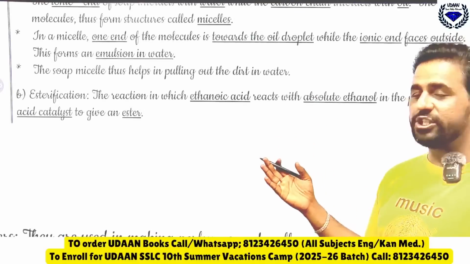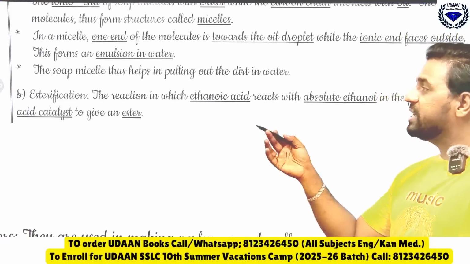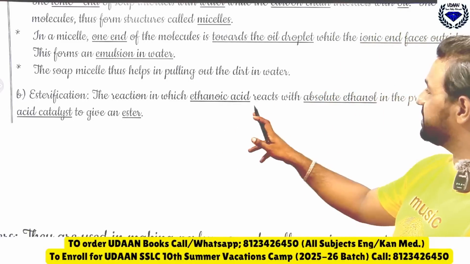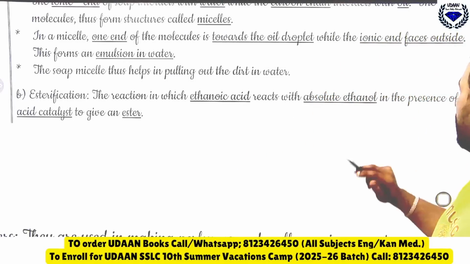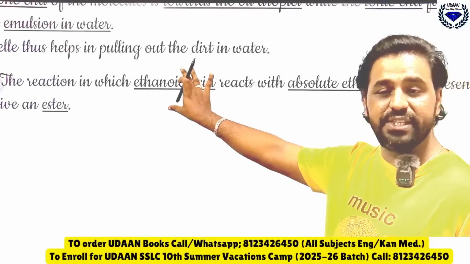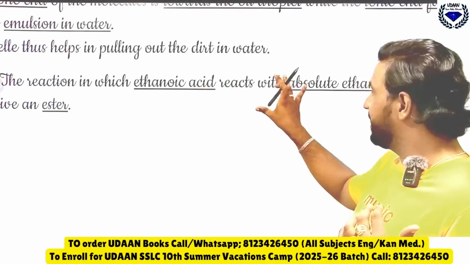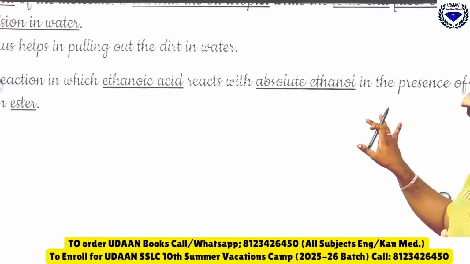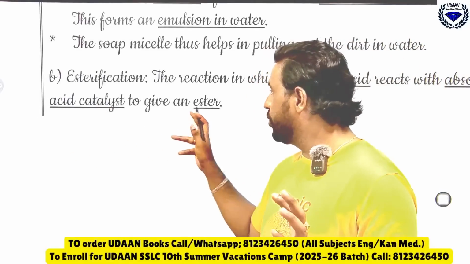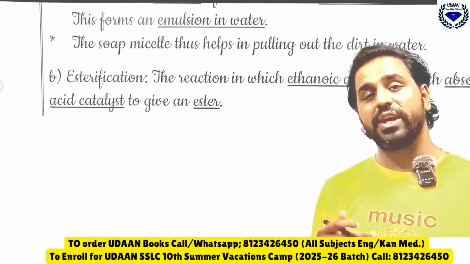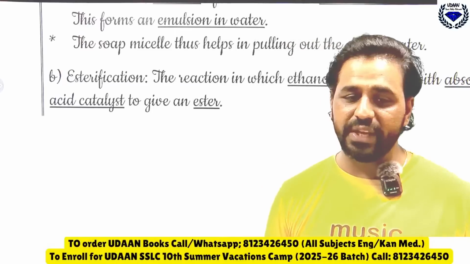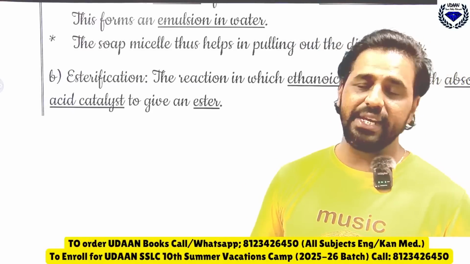Then the esterification reaction, a very direct question. See the reaction in which an acid reacts with what? Alcohol. The reaction in which ethanoic acid reacts with absolute alcohol, ethanol, in the presence of an acid catalyst gives sweet smelling substances, which we call esters. Esters are the sweet smelling substances. Not only that, they are also used in what? Flavoring agents.